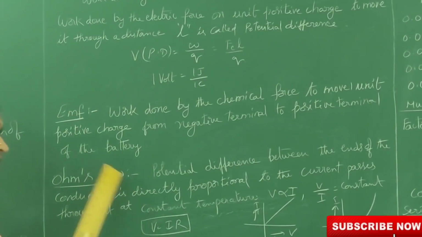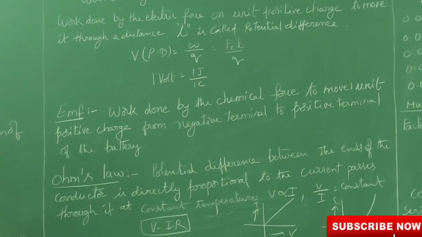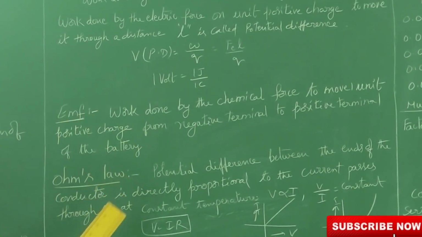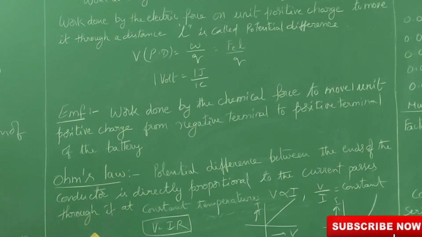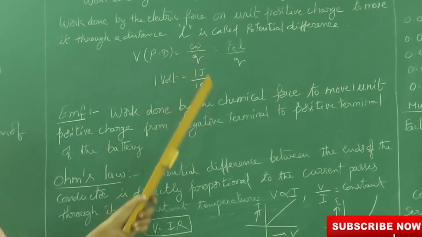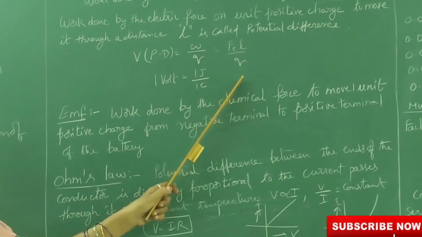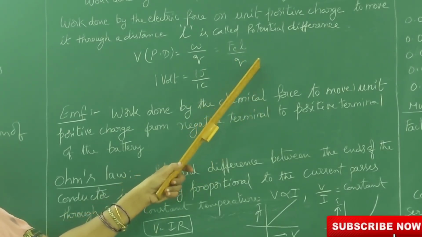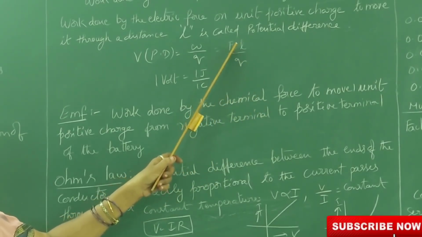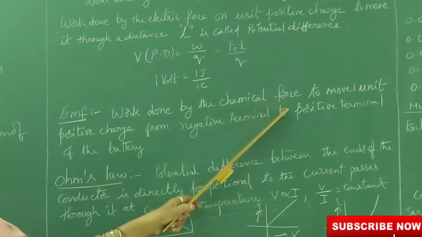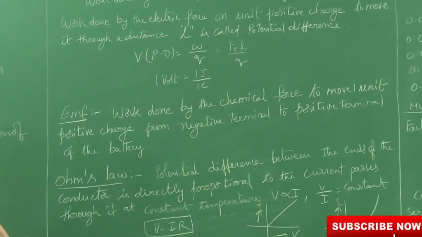EMF has the same unit as potential difference, volt. Here W by Q is Fc into L by Q, where Fc means the chemical force.